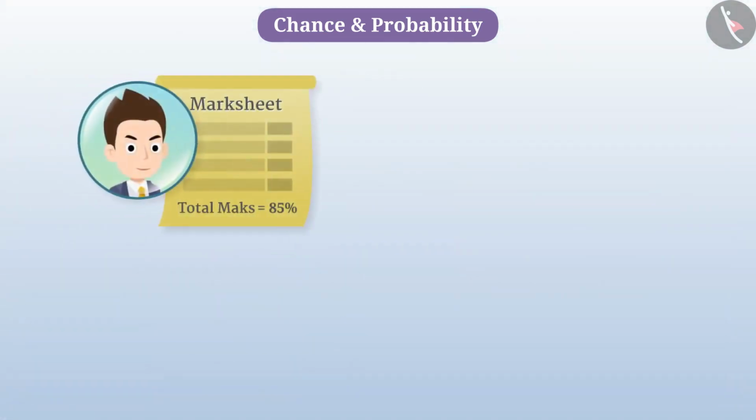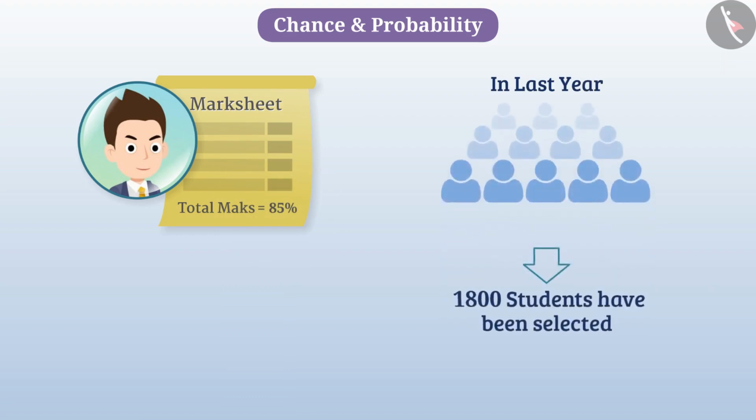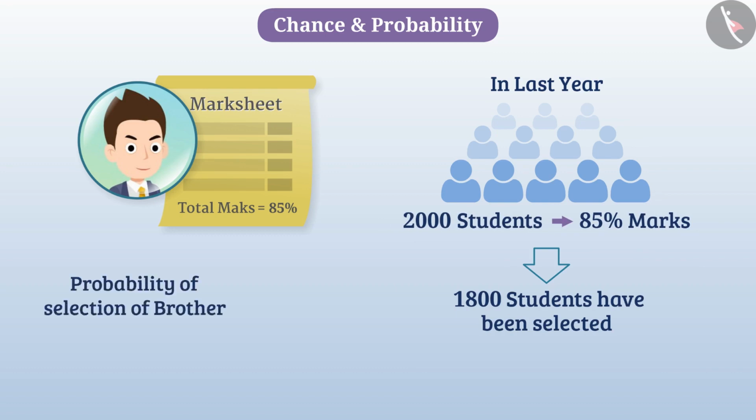Suppose your elder brother has got 85% marks in a government examination. If last time 1,800 students were selected out of 2,000 candidates who secured 85% marks, then we can say that the probability of selection of your brother is 1,800 divided by 2,000, that is 9 out of 10. Now, you can find out more such situations by yourself.